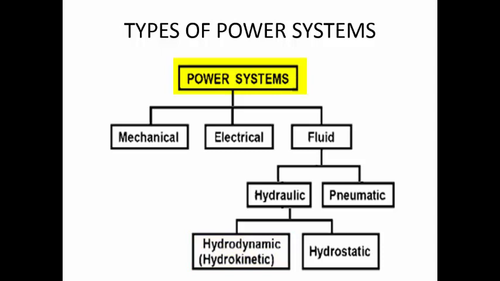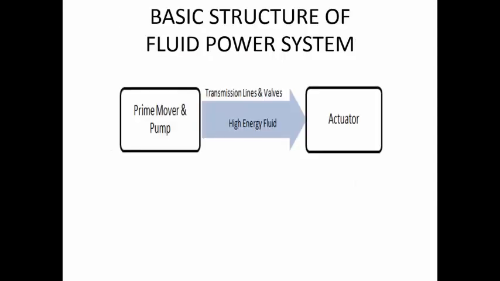All these power systems transfer power from the generation side to the consumption side by using different elements depending on the kind of system we have. Generally, any system will not have only one type, it will have a combination of all these types of systems to get the required work output. Each has its own advantages and its own limitations.